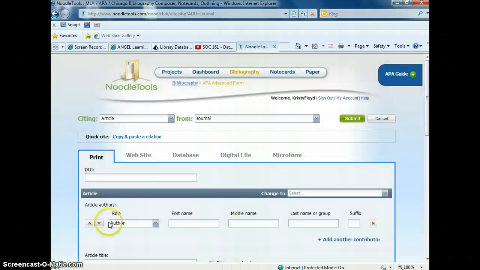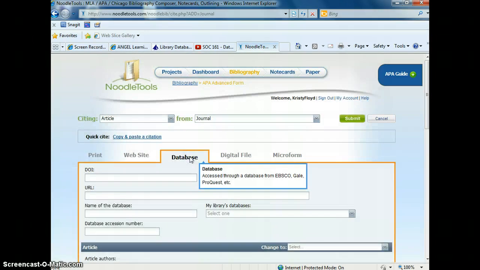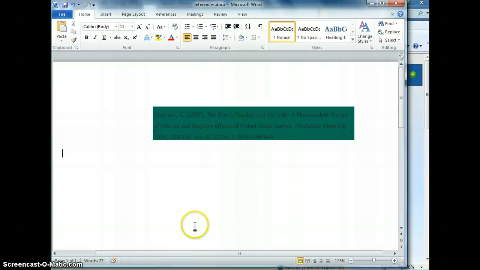All right, and what happens here is that we're going to fill all of these things out. You'll see here it defaults to print. Chances are, since we're an online class, you've gone through a database. So you want to select the database. Now, the key thing is, remember that Word document? Okay, we're going to bring that up.